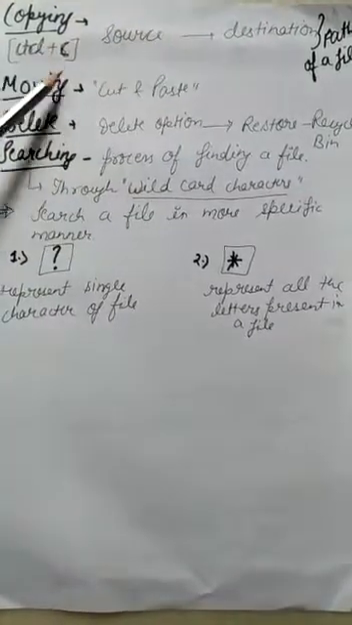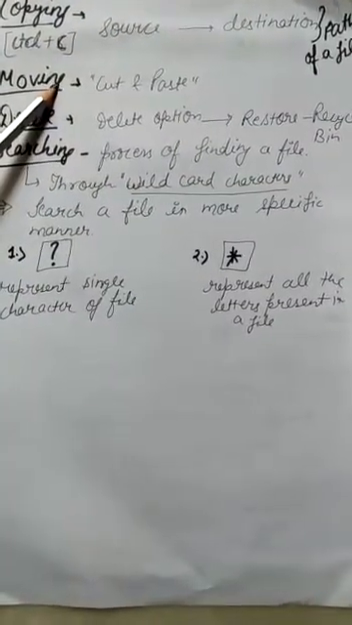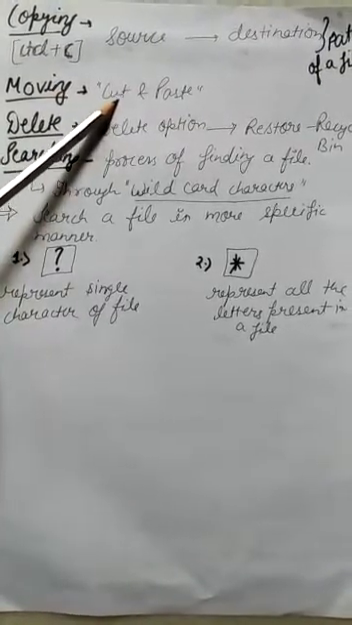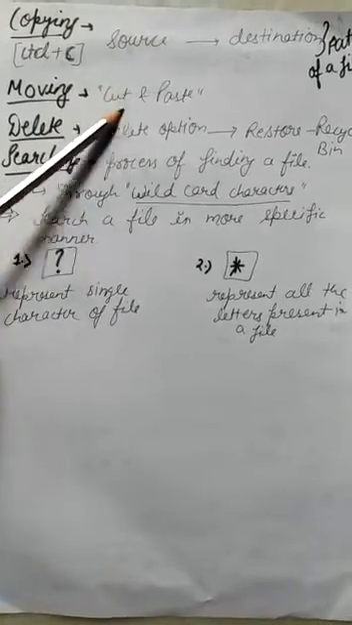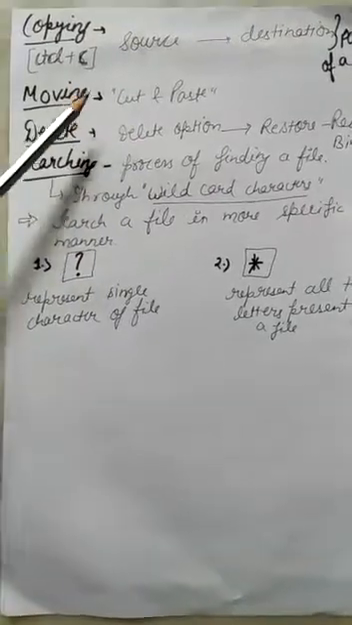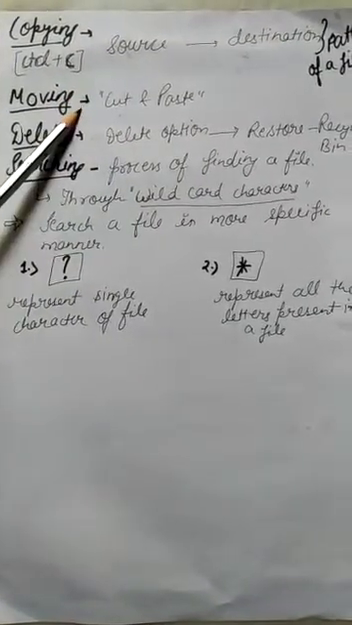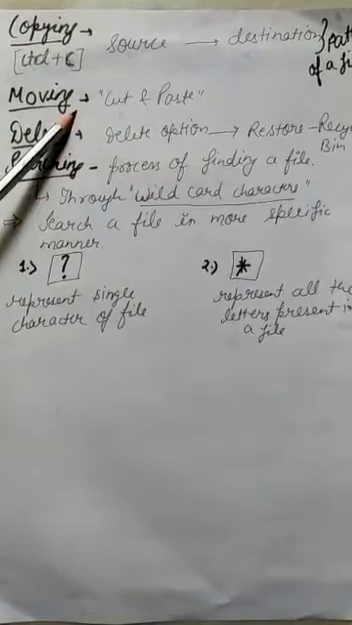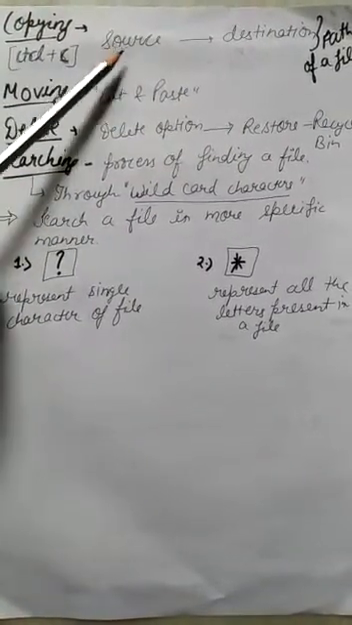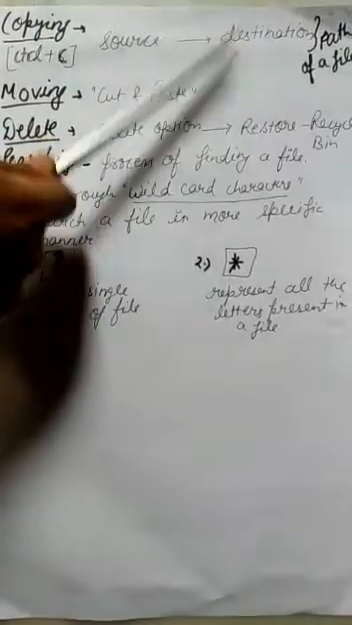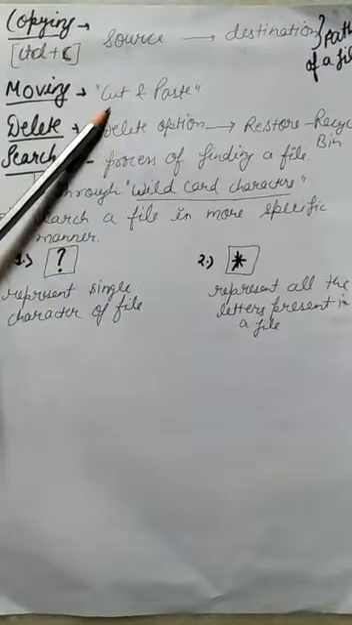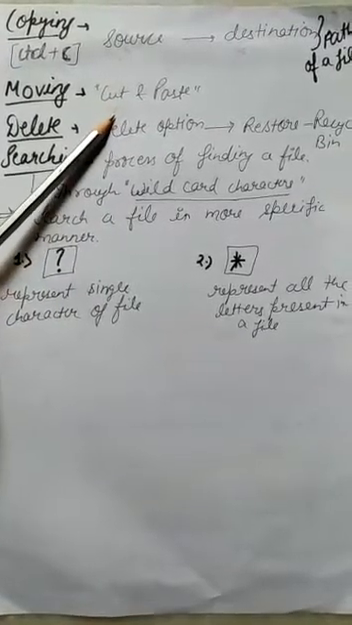Remember the difference? Then the second one is moving. Moving is also known by another name, cut and paste. So in Windows, moving a file is also known as cut and paste. It is the process of transferring a file from one destination to another. In copy we used to take it from the source and paste it on the destination, whereas in moving a file, we transfer the file from one destination to another.